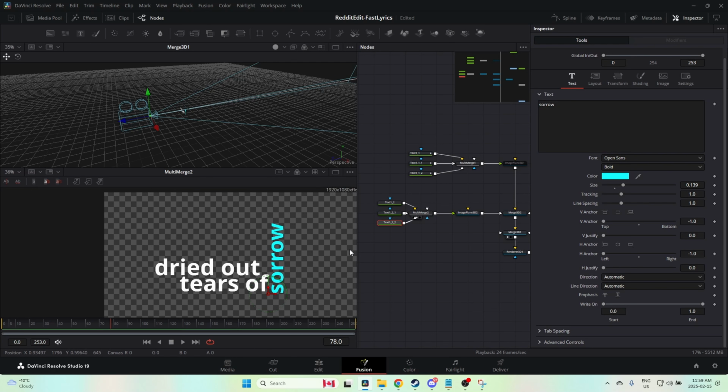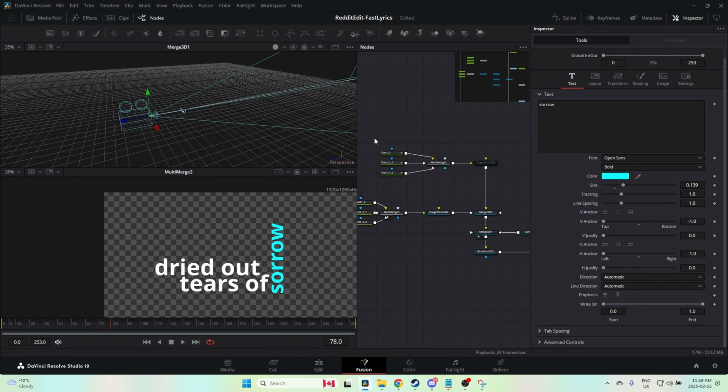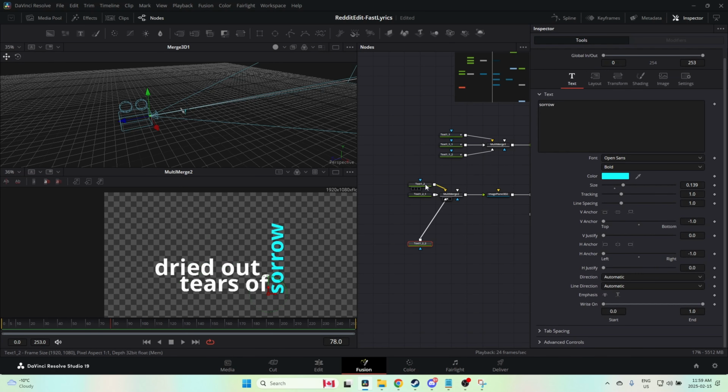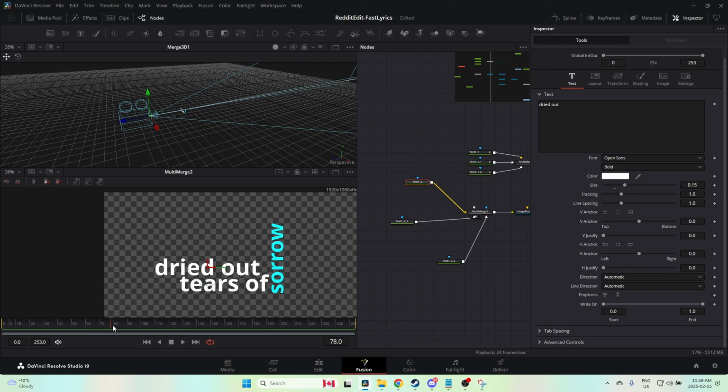So what are we going to do? Well, with the first sentence, what we did is we used a write-on. We're going to use a slightly different technique for this one. We're going to use masks to reveal each text segment. So let's go back.